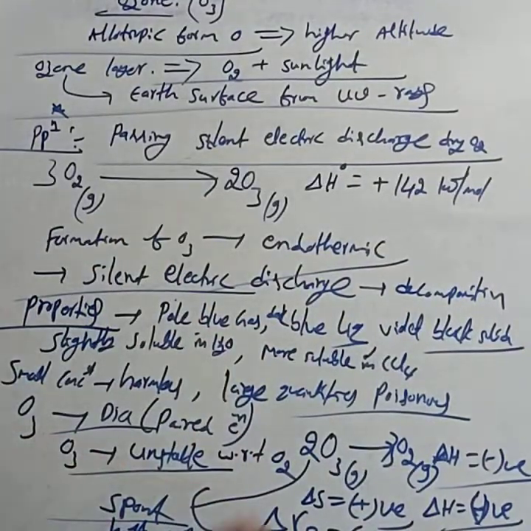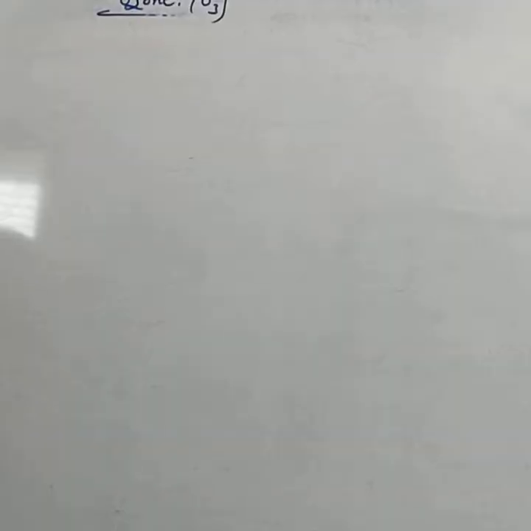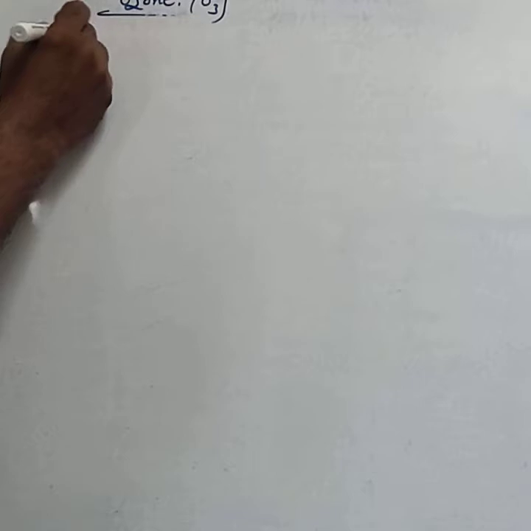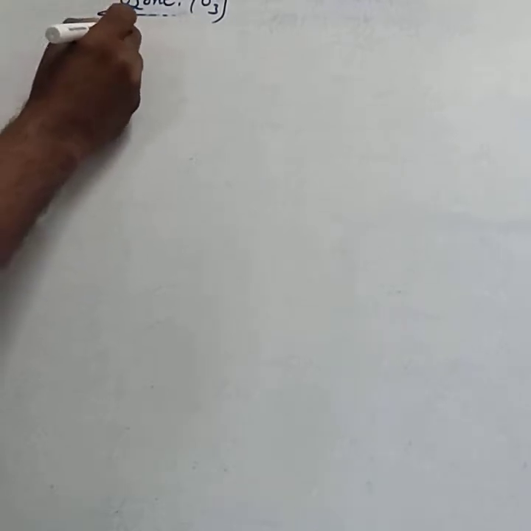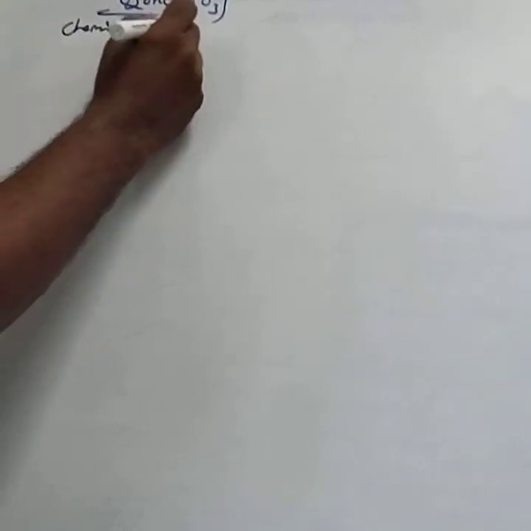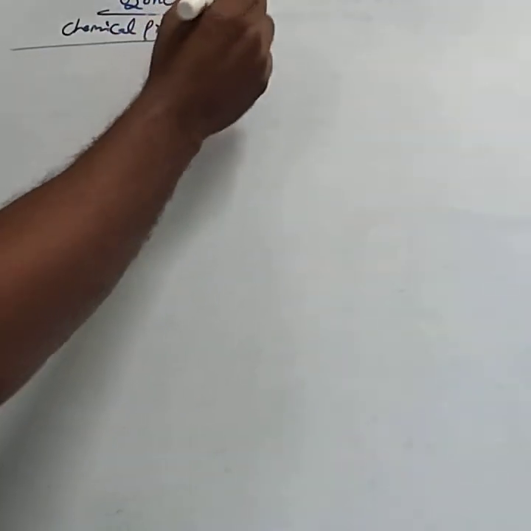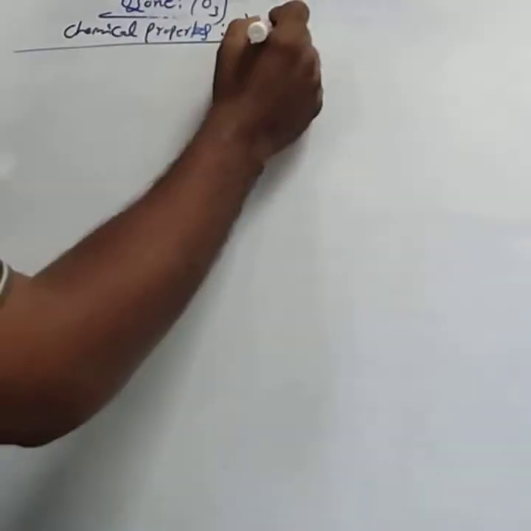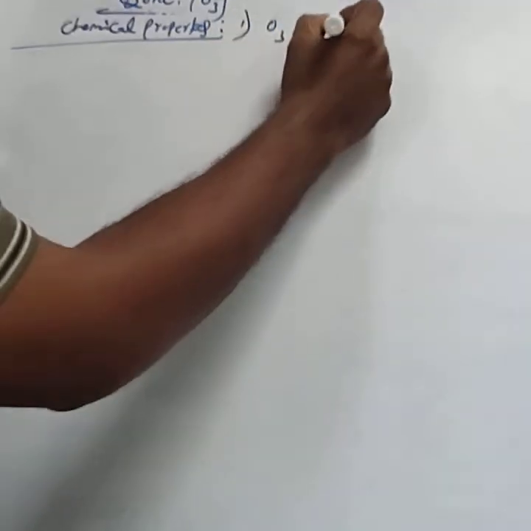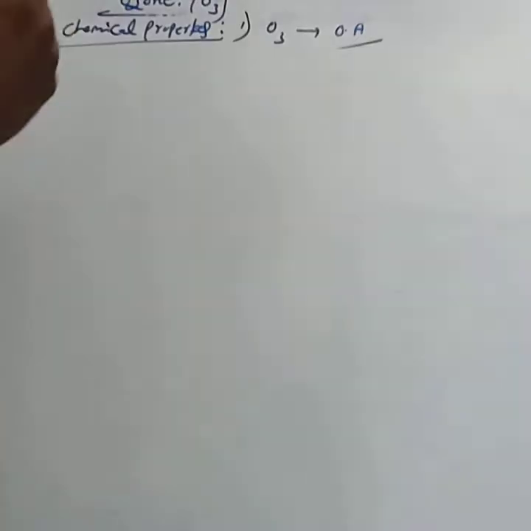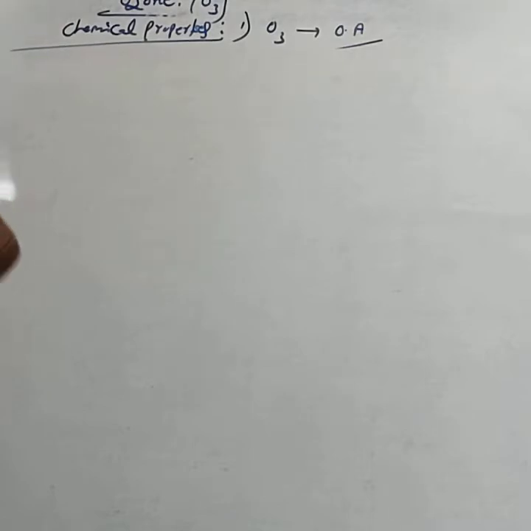This is about the physical properties. Next, you consider the chemical properties. Among the chemical properties, the most important one is that ozone behaves as an oxidizing agent. It is a powerful oxidizing agent.